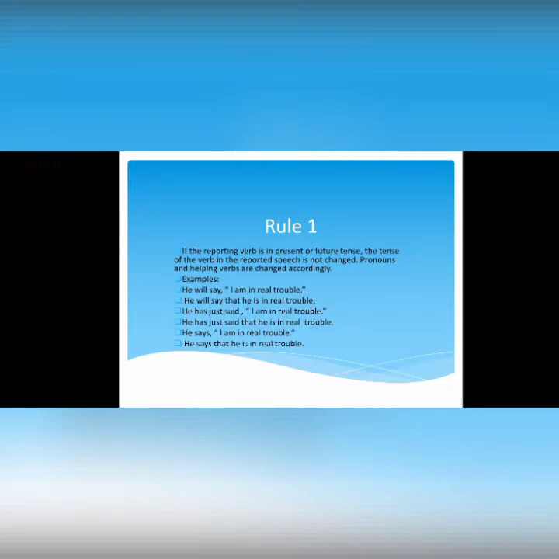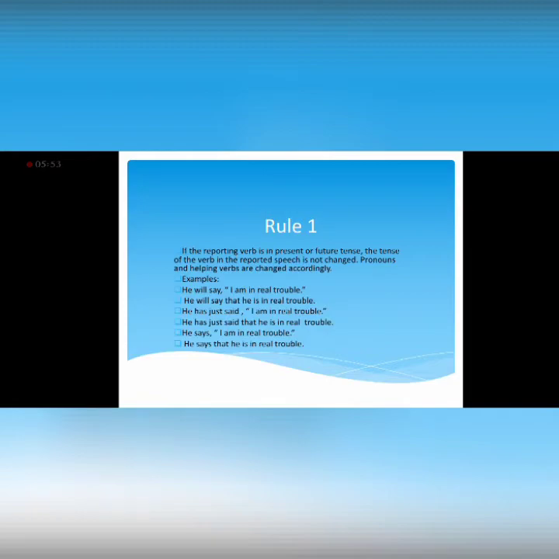Okay, let's talk about the rules. Rule number 1: if the reporting verb is in the present or future tense, so the reporting speech is present or future, then there will be certain changes. But these changes will be only the pronoun change, and according to the pronoun, the helping verb will be changed. There are no changes in the tense, in the verbs.